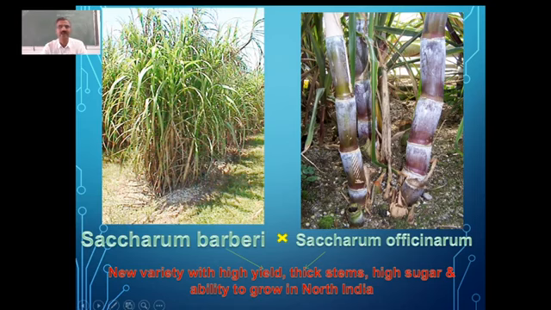And we got a new variety out of this with high yield, thick stems. You can see the thick stems here, then high sugar content and the ability to grow in North India. So hybridization resulted in a new variety which can be grown in North India with high sugar content. The problem with Saccharum barberi was it was able to grow in North India, but sugar content was very less. So that particular problem was solved by developing a new variety like this.